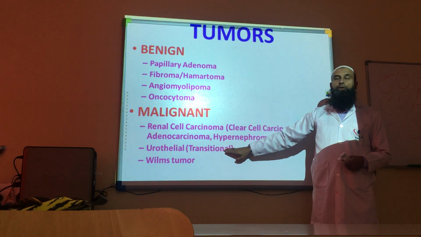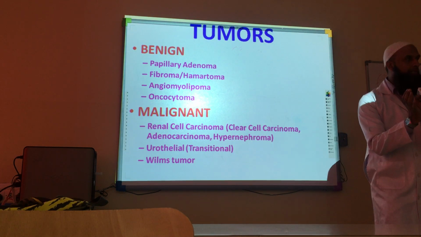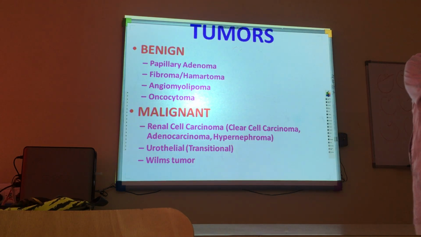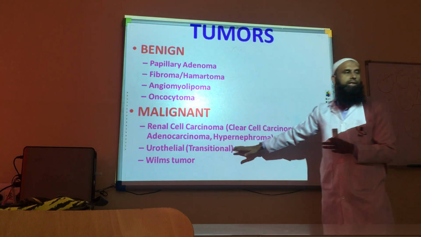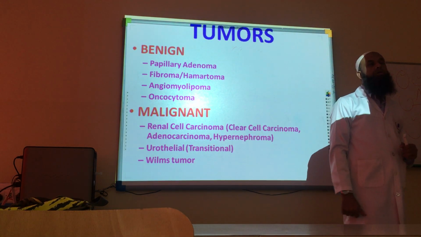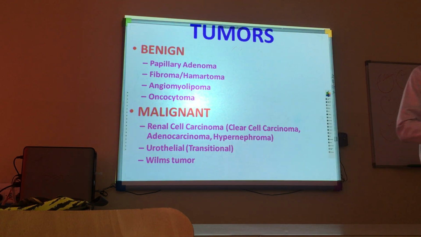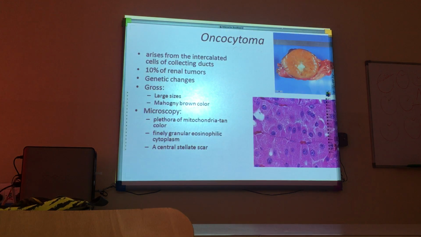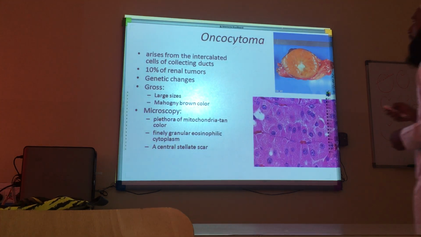Then there could be urothelial tumors. Sometimes you know that the pelvis and the calyces are also in the kidney, found at the hilar area. So sometimes a tumor can arise from there and then go into the parenchyma of the kidney, and that will have a morphology like transitional cell carcinomas. And the third tumor, which is very common in children, not in adults, is called Wilms tumor. So we start with the first one, oncocytoma.